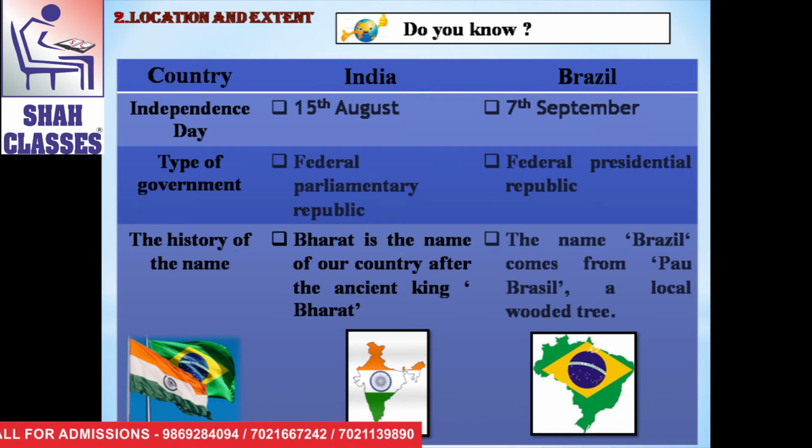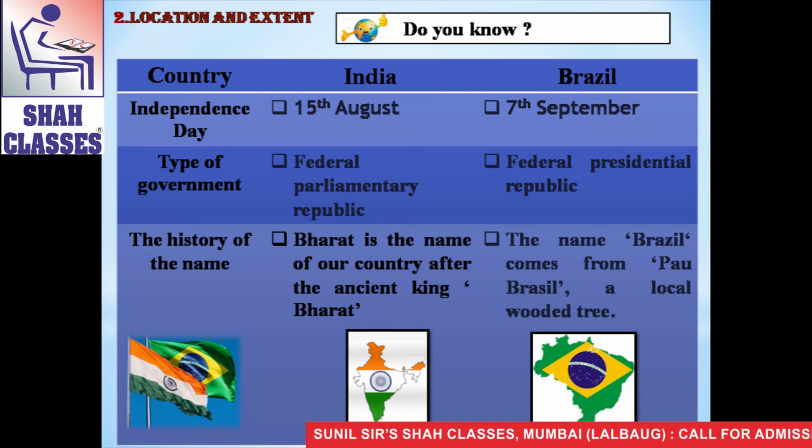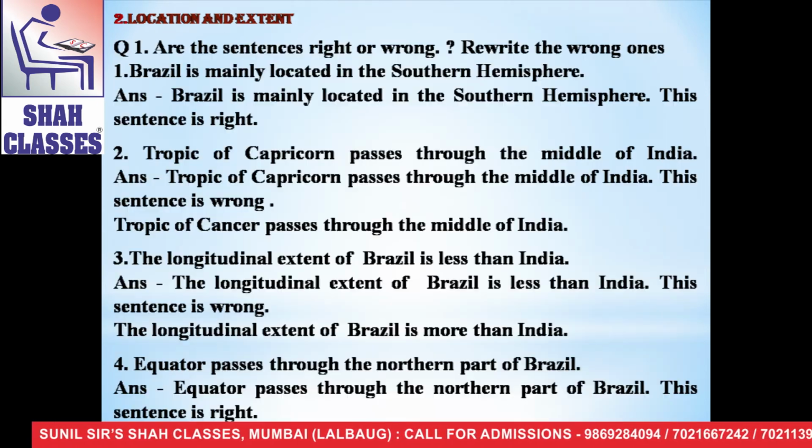Now, the fourth sentence is, equator passes through the northern part of Brazil. The answer is, equator passes through the northern part of Brazil. This sentence is right. So while writing this question, you first write the statement or the sentence and then you write it right or wrong and if there is a wrong sentence, you correct it.